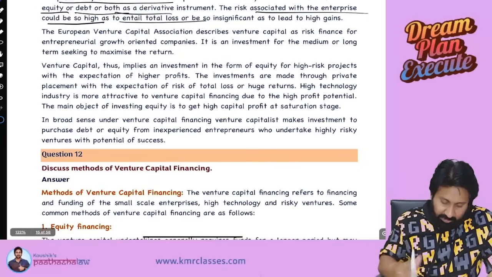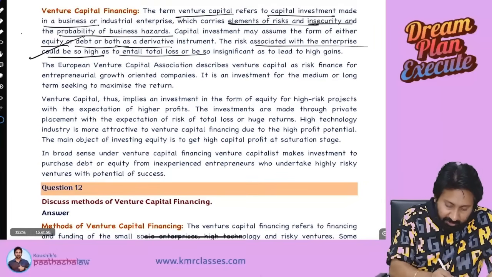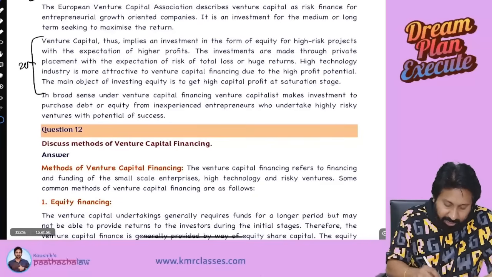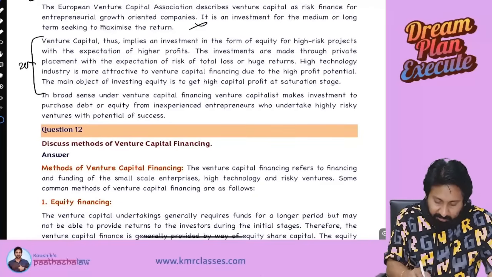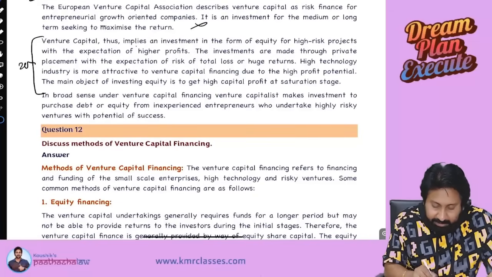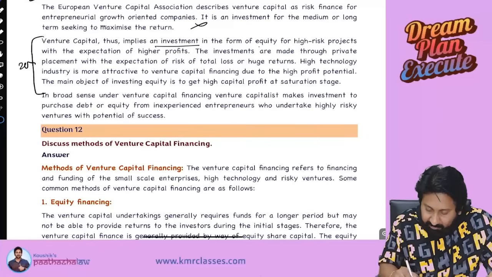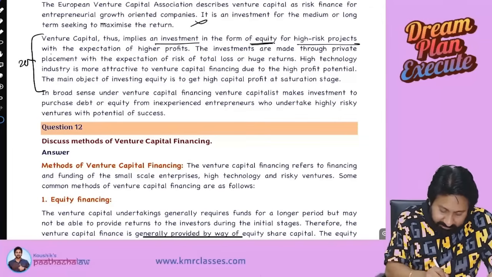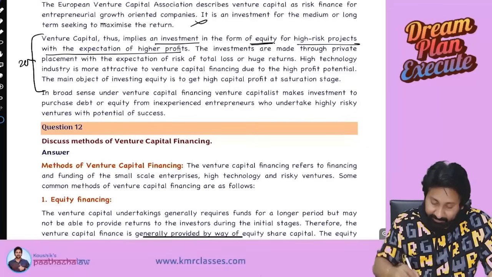Next, this point you need to write in the exam first. For this, they will give you 2 marks. Next to the 2 marks, this paragraph you need to write. This point is not required. Okay. Venture capital thus implies an investment in the form of equity. I told you, mainly equity, for high risk projects with an expectation of higher profits.